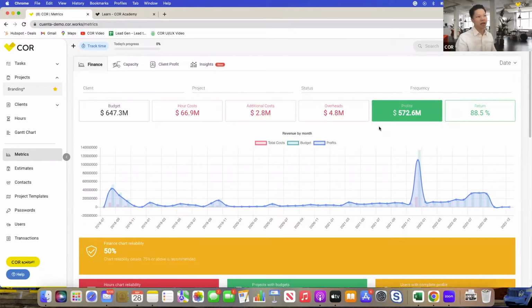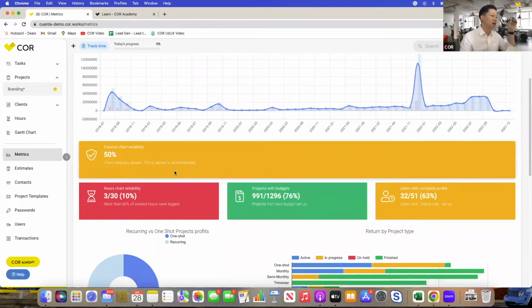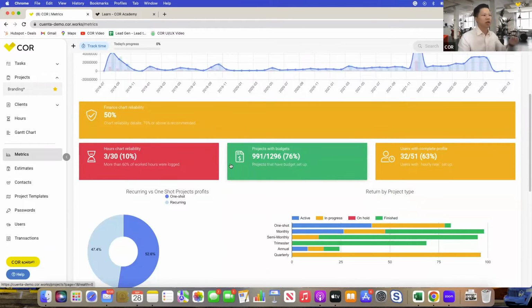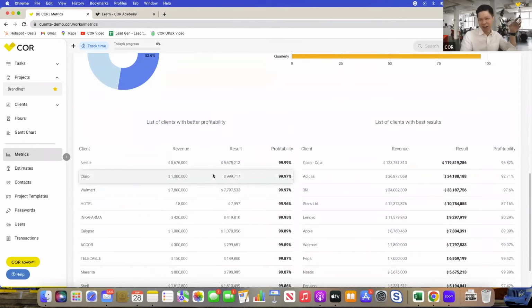And of course, the main idea is that the budget number, subtracted by all three of the other numbers, yields this profit number. The main idea of this view particularly is to give you, at the managerial level, quick, accessible reporting at a glance, a 30,000-foot view, very general, of how everything's running overall. And then a little bit more: you can see the finance chart, the reliability of all the dashboards, and all the other insights available in this view that we're not going to have a lot of time to go through in this session, because we'd spend the whole day.